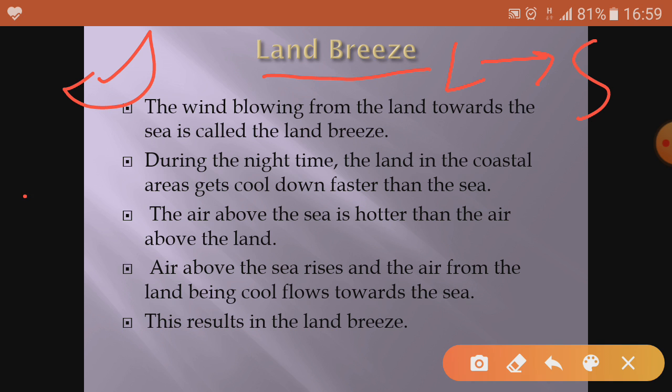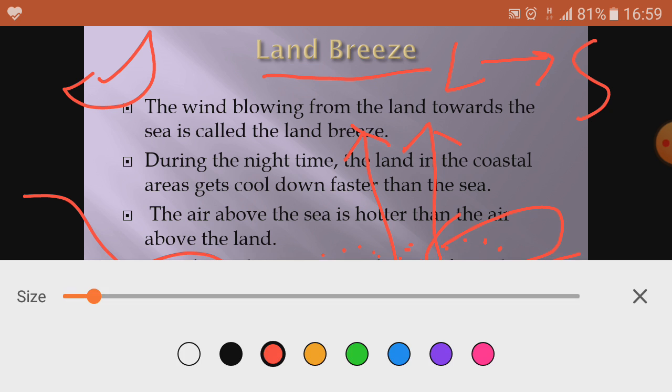So for example, this is the land, this is the sea. Here the sea water is hot, and if water is hot, the air which is in contact with the water will also become heated up, and on heating it becomes lighter because it expands. On becoming lighter, it rises up. And when it rises up, a vacuum is created here. Vacuum means empty space is created here. So what happens?